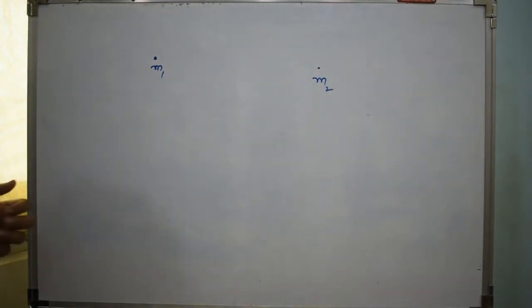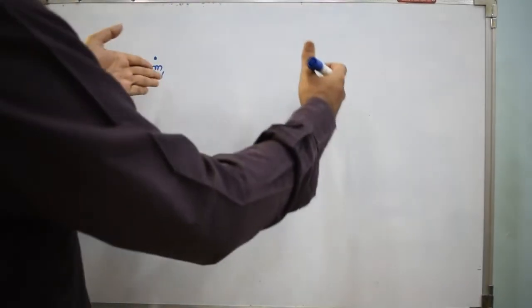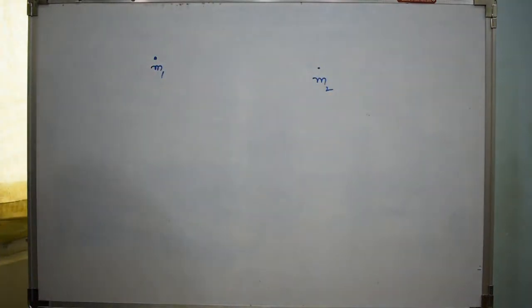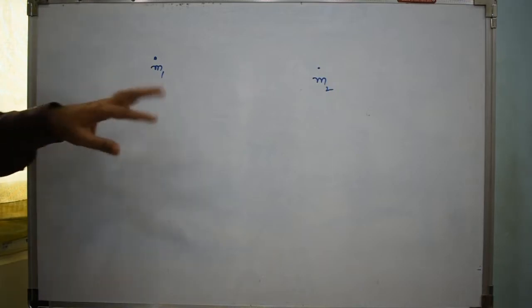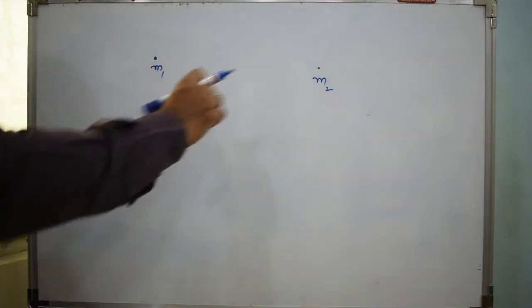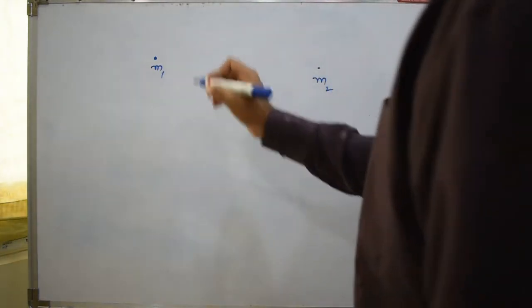Let's say by some means we were able to hold these two masses, m1 and m2, away from each other by a distance d. Now because both the bodies have some mass, they try to attract each other. So they try to attract each other because of the presence of mass. So that phenomena of attraction between two bodies, because of the presence of mass, is called gravitation.